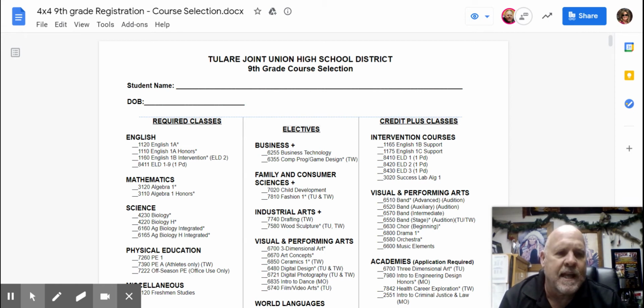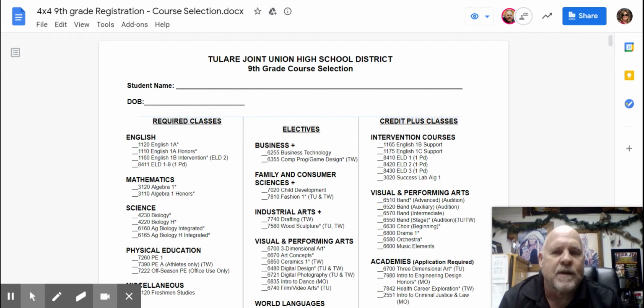The second class you're going to have is math. Most of you will be taking Algebra 1. You may ask yourself, well, how do I get into Algebra 1 Honors? Good question. That will be done by your 8th grade math teacher's recommendation. So if you want to be considered for Honors Algebra, your math teacher must recommend you for that class, and we will place you in that. If you are placed in Honors Algebra 1, you will also be placed into Biology Honors. Those go hand in hand.